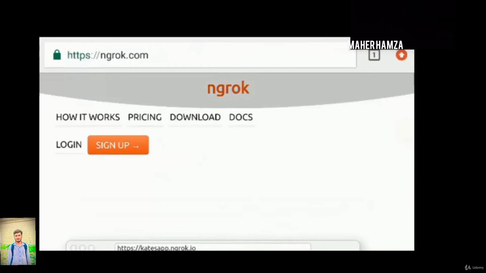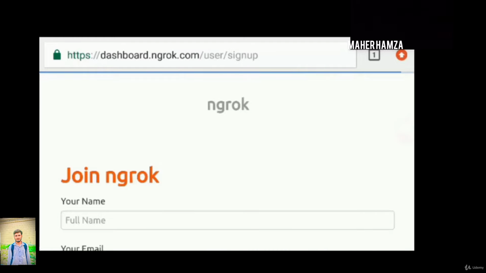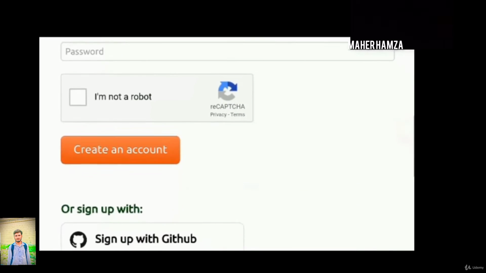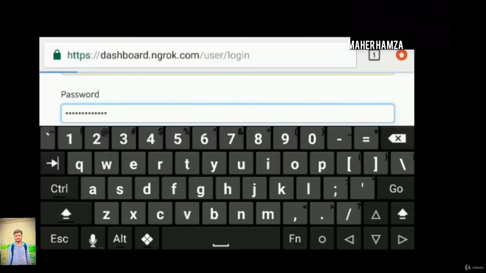Go through the website, and first we need to sign up. If you already have an account in Ngrok, you can log in with it, but let's start with signing up first. I will be signing up. Enter your name, email, confirmation mail, password and everything. Create a new user account, or you can sign up with GitHub or Google.